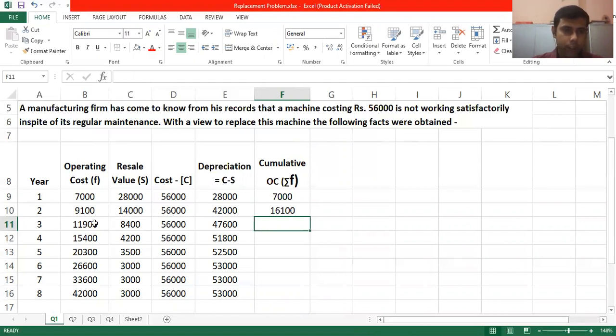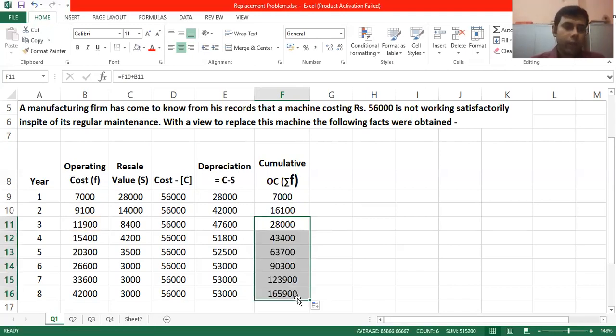So it is 28,000. So what I'm doing is I'm just adding it up. This plus this plus this. Likewise, it will move down.